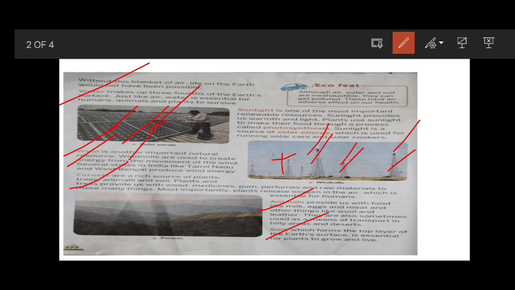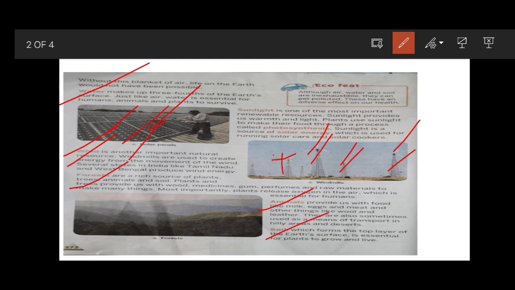And we have learned about air. Air is very important for all human beings, animals and plants to survive. Why? Because plants prepare their own food with the help of air and sunlight, and we human beings need air to breathe and live. And water is also very essential for human beings and all the living things to survive.